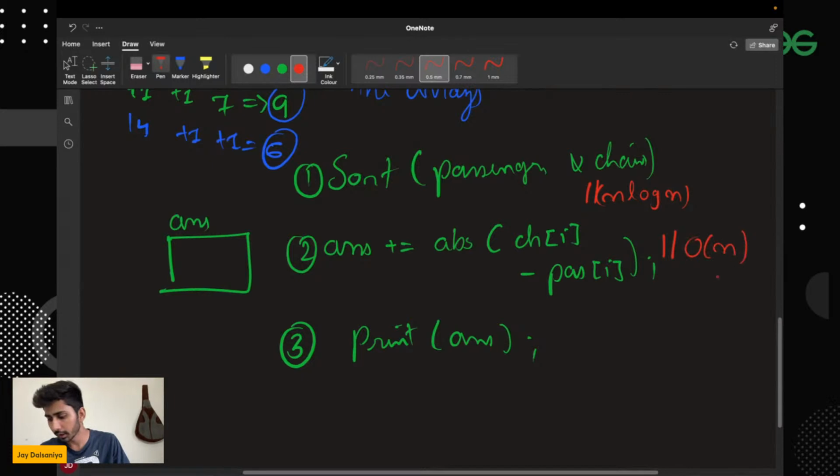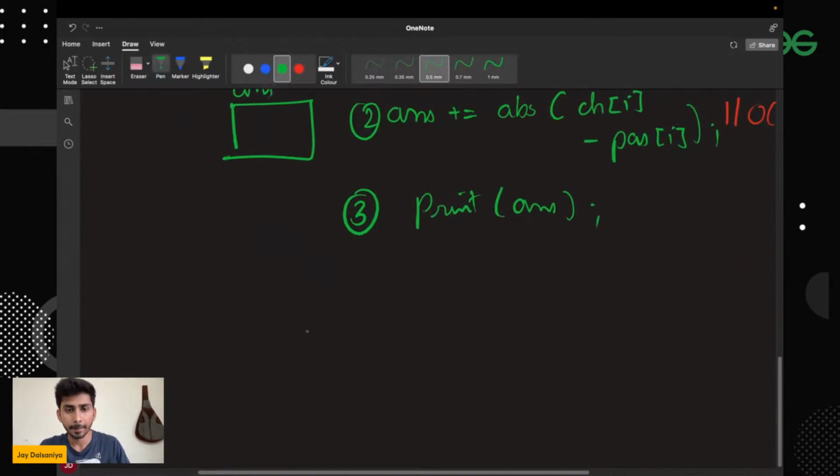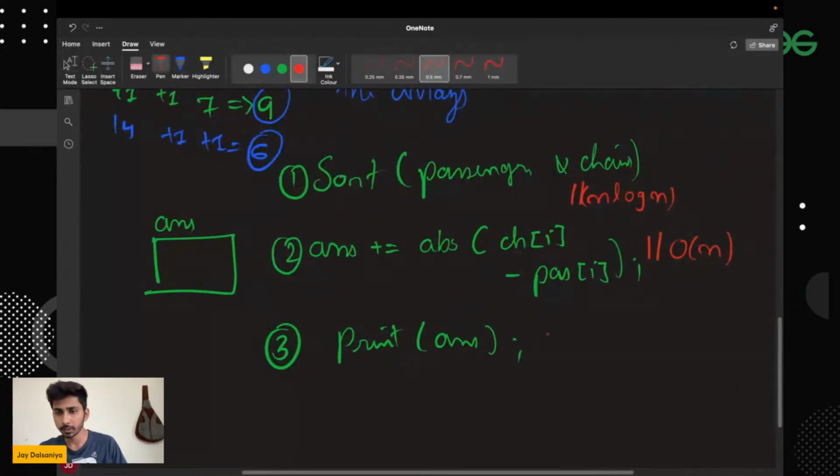Could you please explain the intuition of sorting with one more example? Okay, so let's take one more example. I'll explain, but let's complete the time complexity analysis, right?